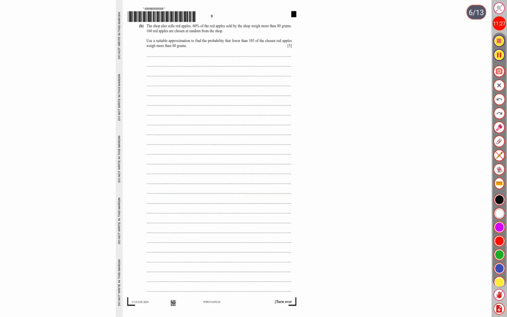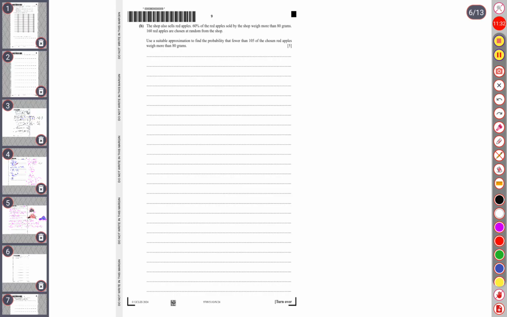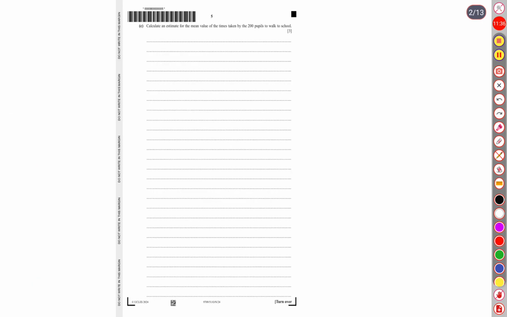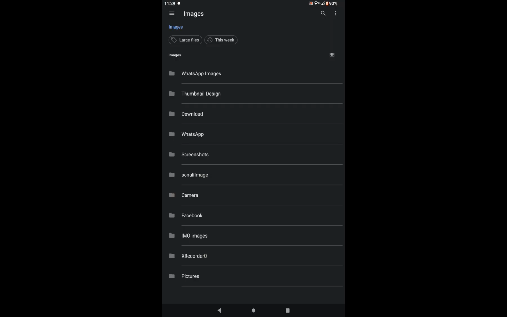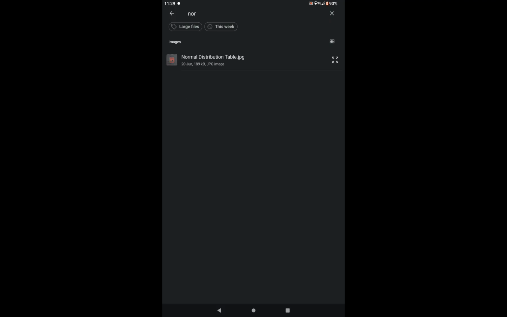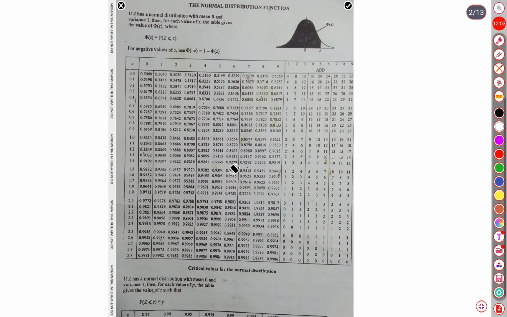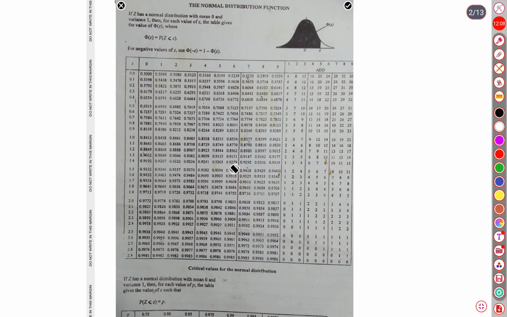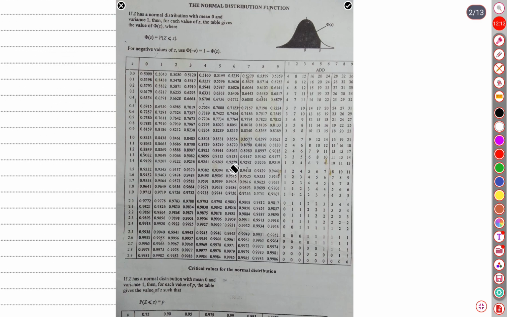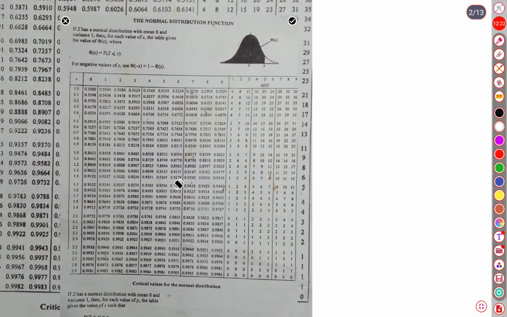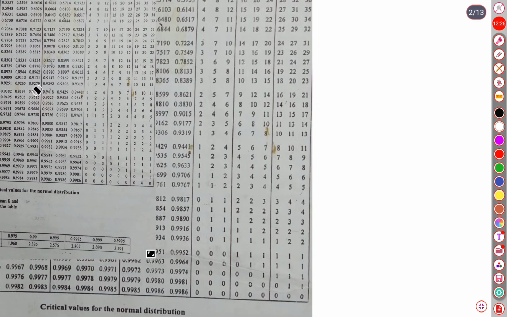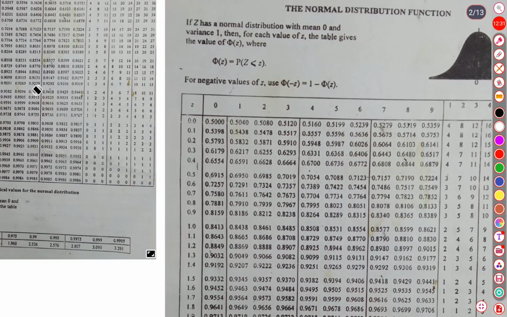Okay, let me show the image. Yes, this one is our normal distribution function table.